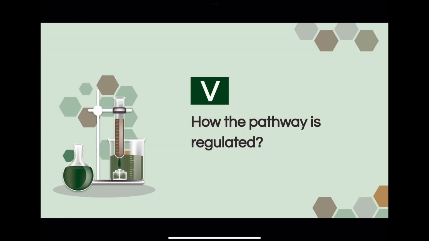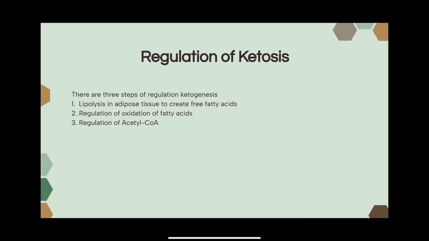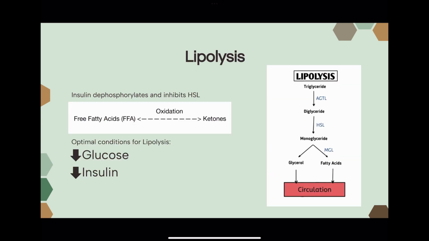Alrighty, so I'm going to be talking today about how this pathway is regulated and the various ways that that is done. So there are 3 basic mechanisms by which ketosis and ketogenesis are regulated, and those 3 are 1, through lipolysis in the adipose tissue, 2, through regulation of the oxidation of fatty acids, and 3, through the regulation of acetyl-CoA. So first of all, with lipolysis, ketosis cannot occur without an increase in circulating fatty acids, because fatty acids are the precursor substance for physiologic ketones. So they are the actual thing that ends up oxidized and ends up producing ketones.